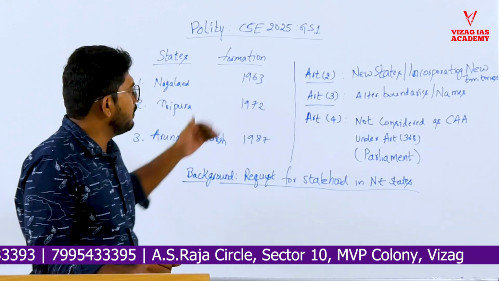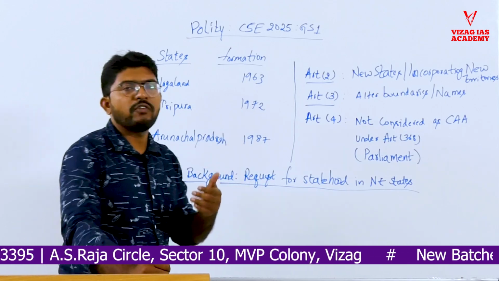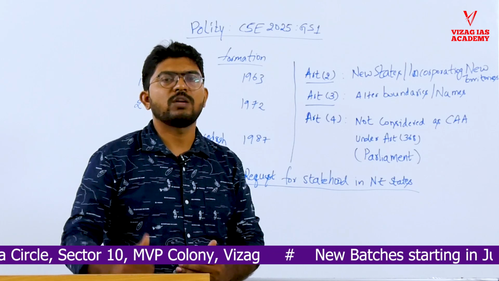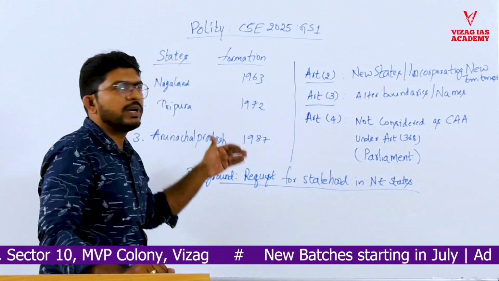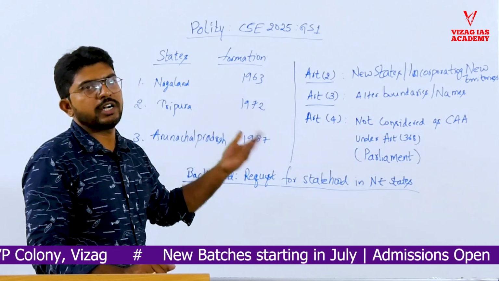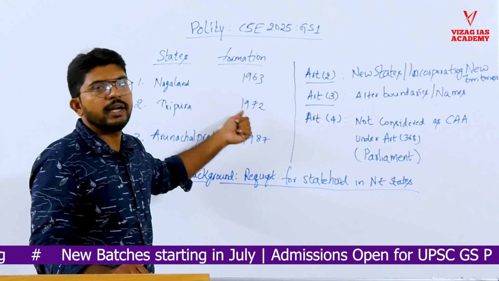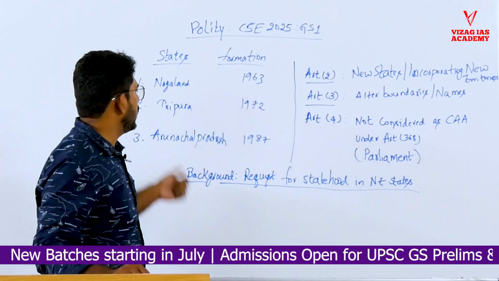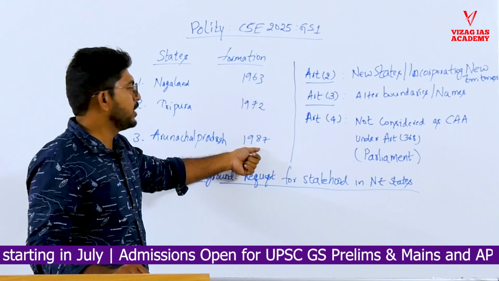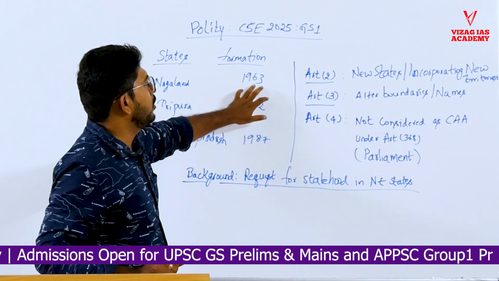So they were given different levels of autonomy initially, then they were converted into a statehood. After independence, our states are organized in such a way that Part A, Part B, Part C, Part D. These princely states then became states. Then Part C states become union territory status or statehood. So Tripura, initially it was part of Part C, then later converted to state. Similarly, Arunachal Pradesh was part of Eastern Frontier Province, then it became a state in 1987. Nagaland was part of Assam and then it became a state in 1963.